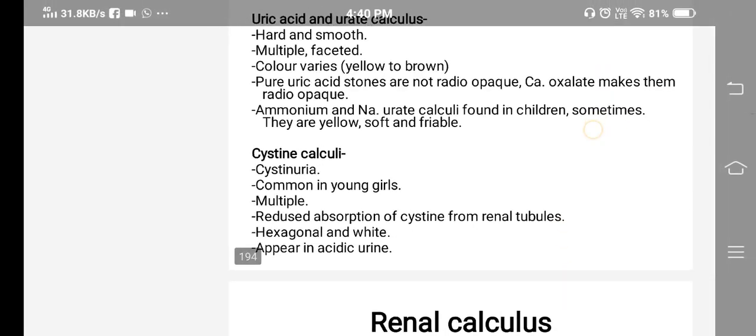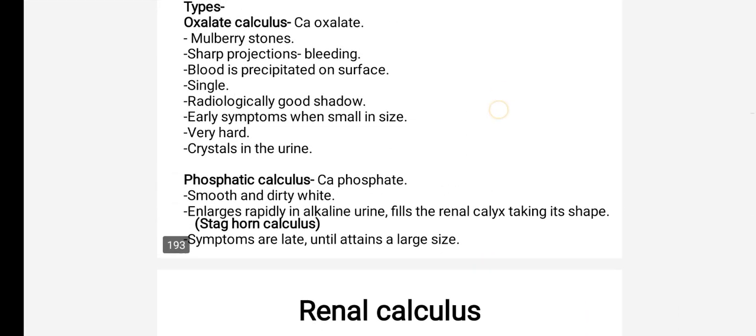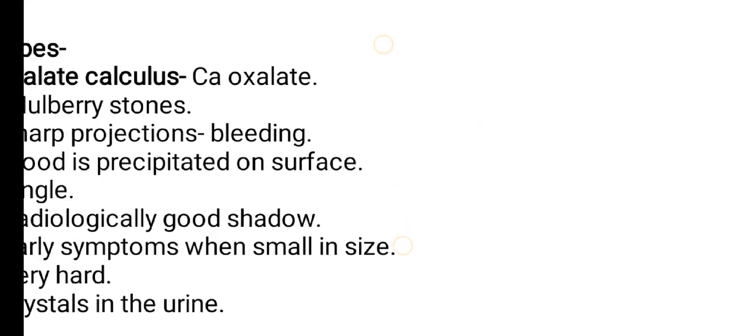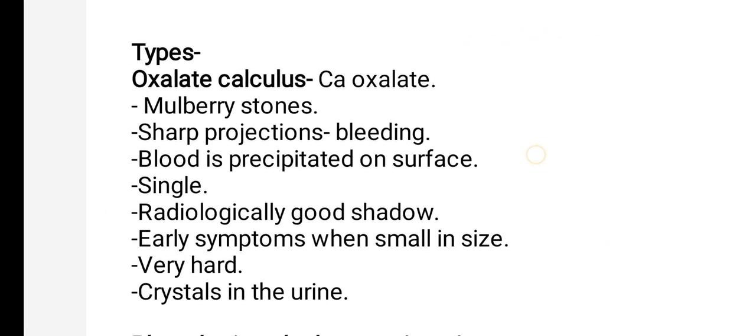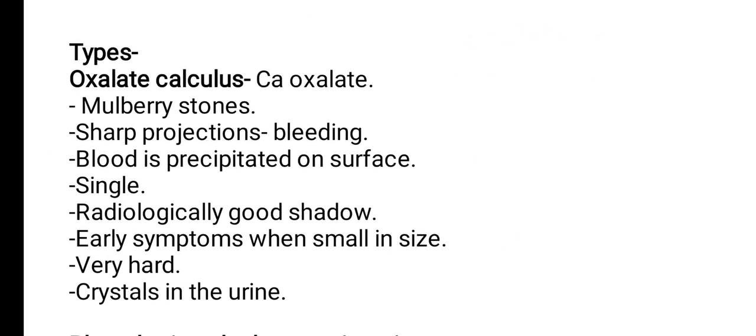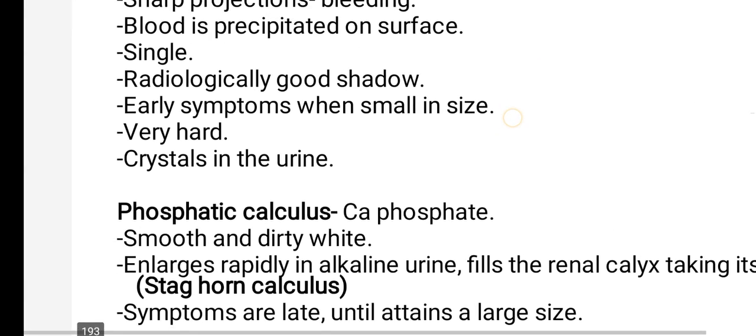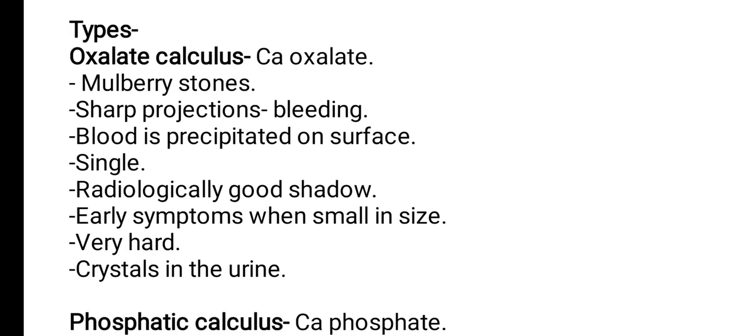So these are the types of stones. Once again, I will repeat the types of stones. First one is oxalate calculus. Next one is phosphatic calculus. Oxalate calculi are composed of calcium oxalate. They are mulberry stones; they appear like a mulberry.